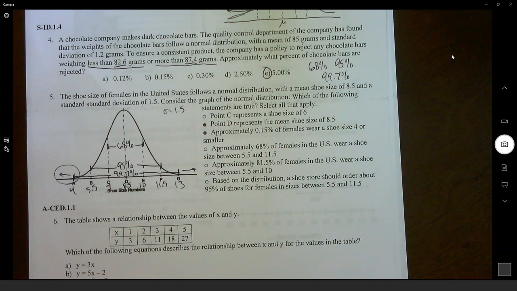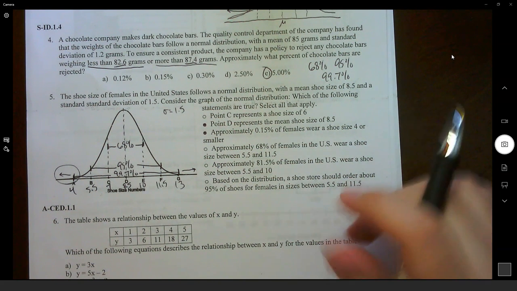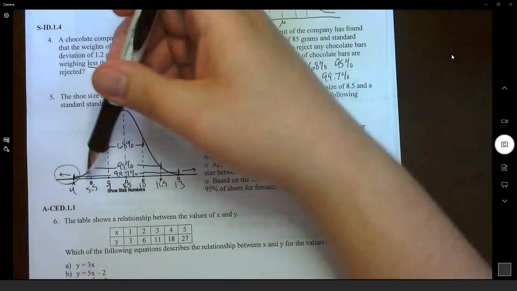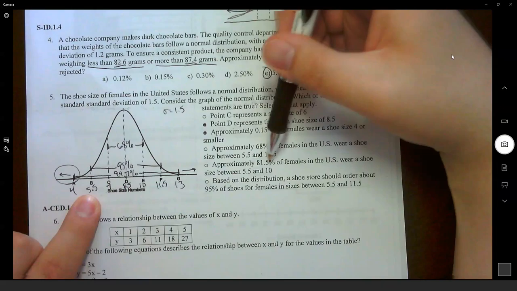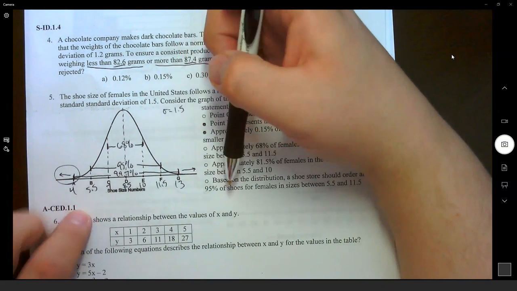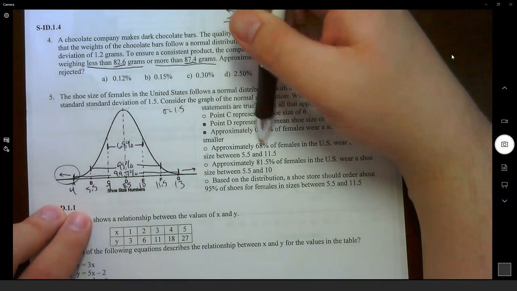Approximately 68% of females in the US wear a shoe size between 5.5 and 11.5. Okay, well, 5.5 is right here, 11.5 is right here. So between B and F, that's 95%. That's bigger than 68%, so we're not going to select that.